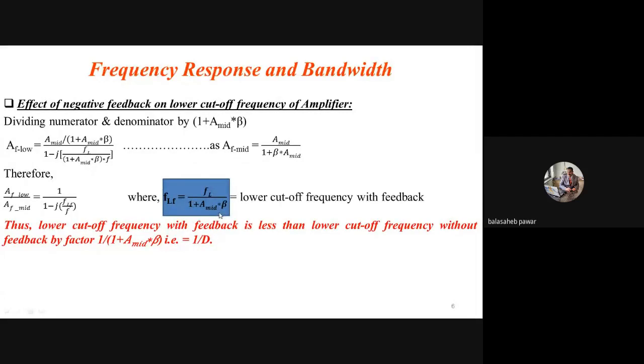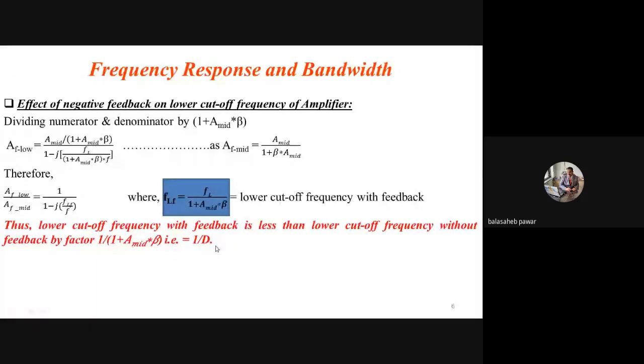Hence, the lower cutoff frequency with feedback is less than the lower cutoff frequency without feedback by a factor 1 by 1 plus A mid into beta, that is 1 by D. See, this term, 1 plus A mid into beta, is nothing but desensitivity. So we can write FLF equals FL by capital D. So the lower cutoff frequency decreases by a 1 by D factor, that is desensitivity.